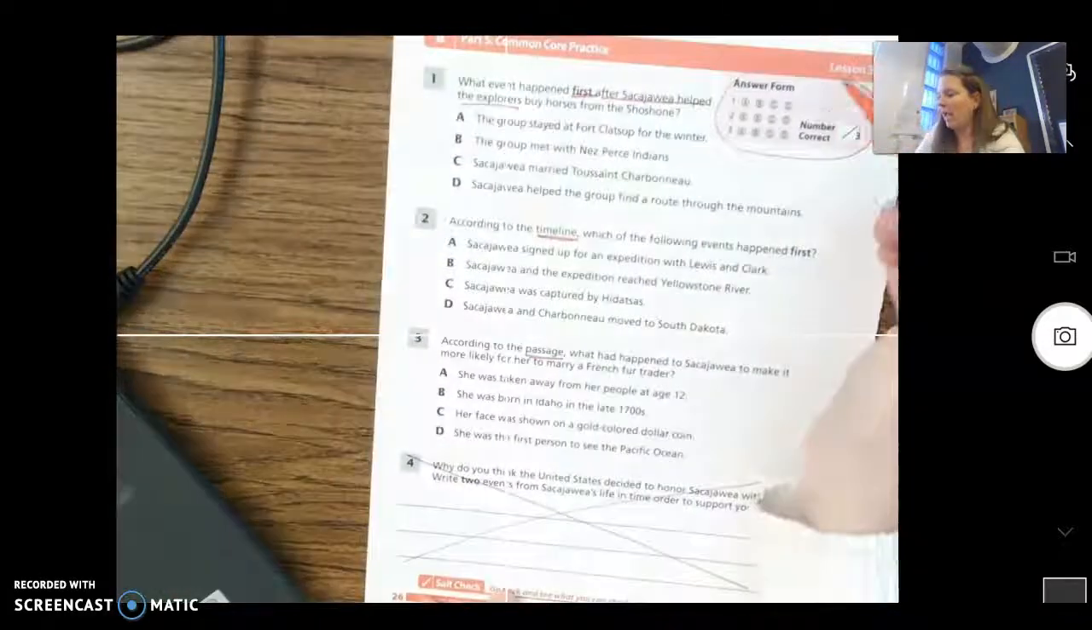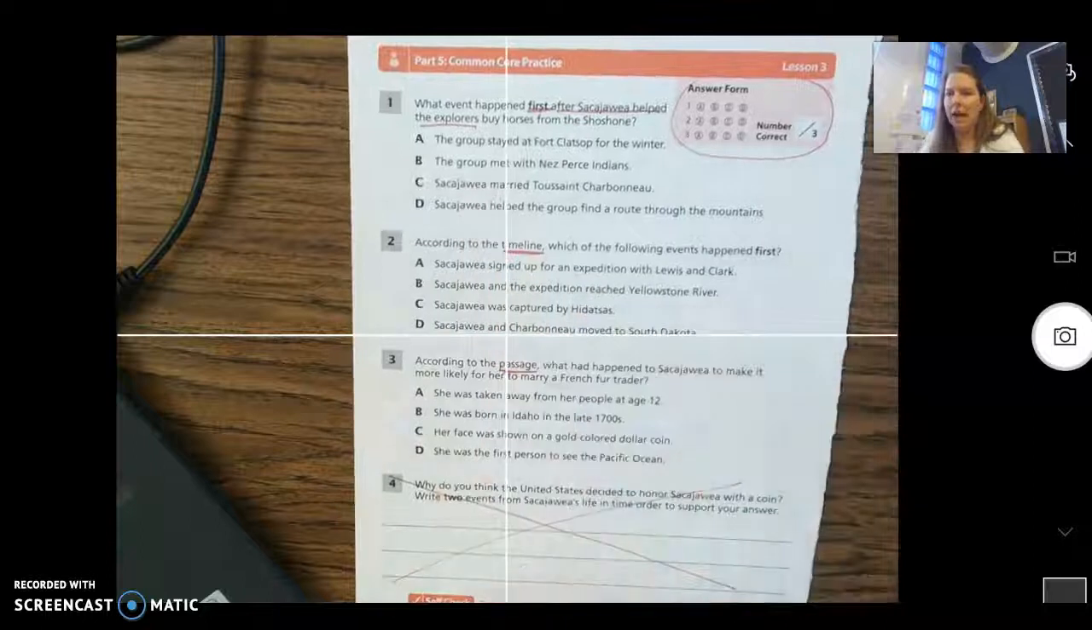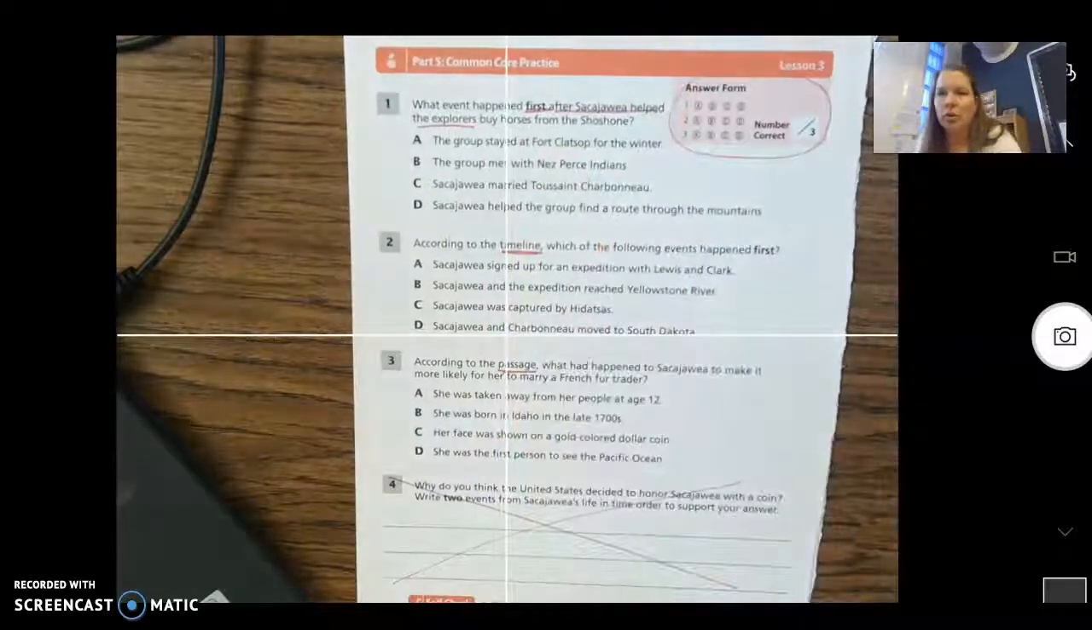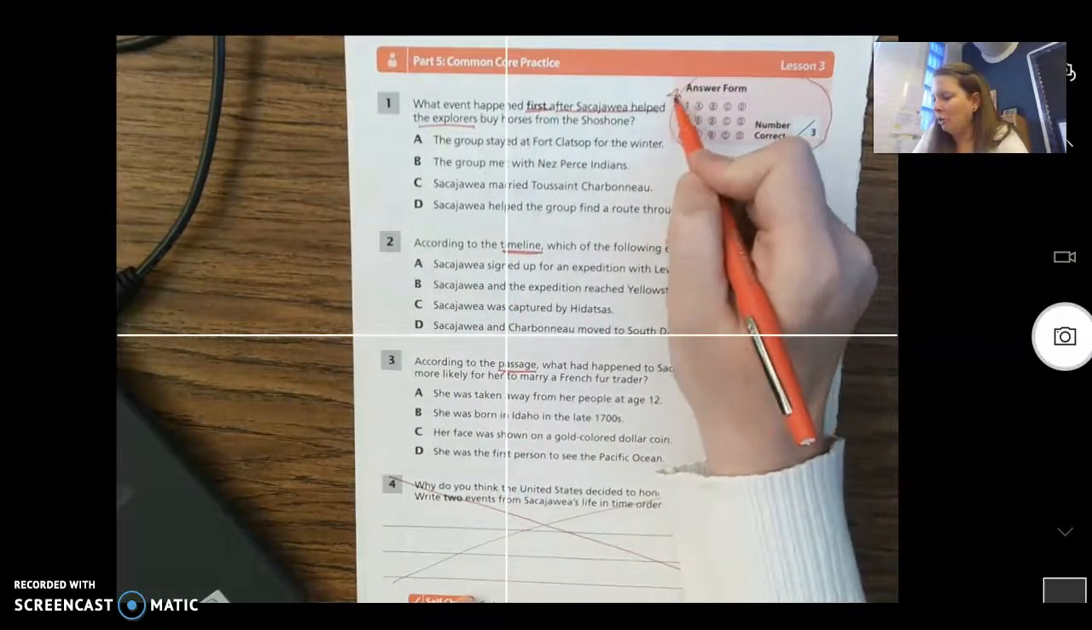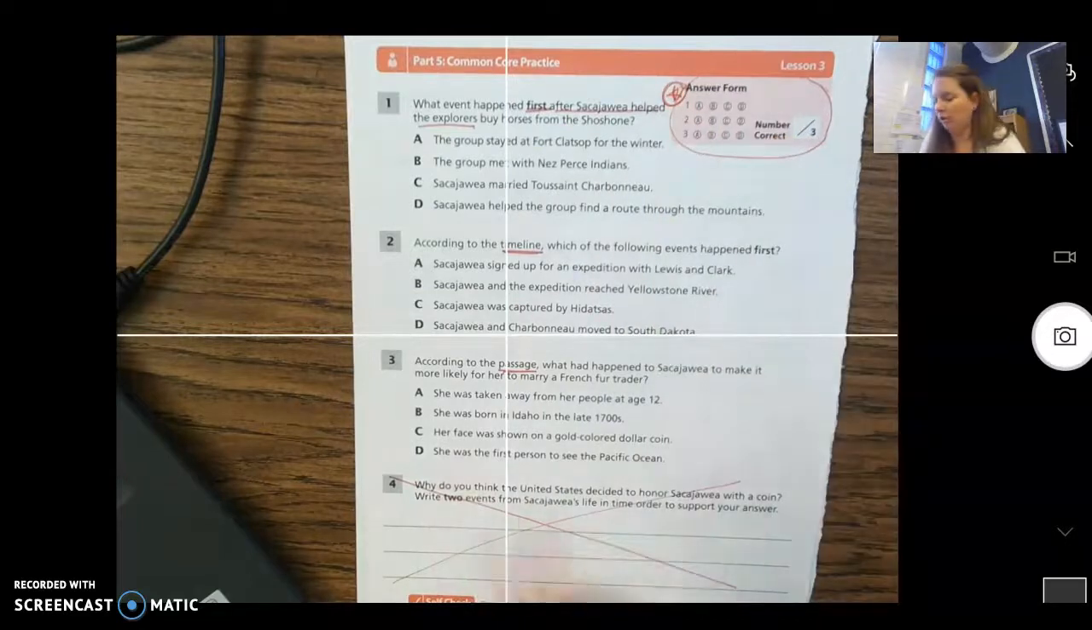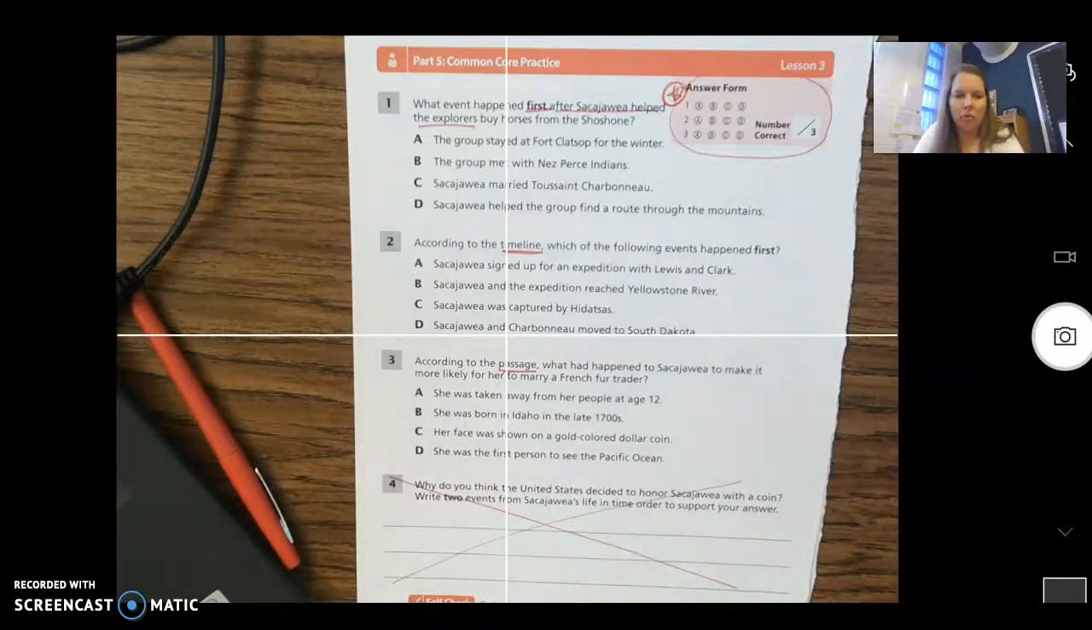When you have finished this assignment, you are simply going to take a picture of just this page. I only want to see your answers. And again, make sure you bubble in your answers here so that I can see that you got the correct answer. Okay? All right, work hard, guys.